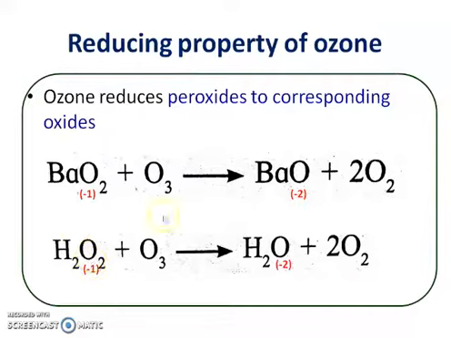Similarly, hydrogen peroxide is reduced into water. When hydrogen peroxide comes in contact with ozone, the oxygen in peroxide, which is in the -1 state, is converted into the -2 state in water, and therefore there is a reduction of peroxide into oxide. So in this way, ozone acts as a reducing agent, and it reduces peroxide into oxides.